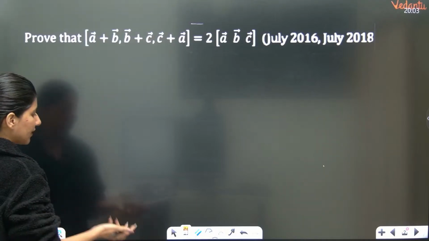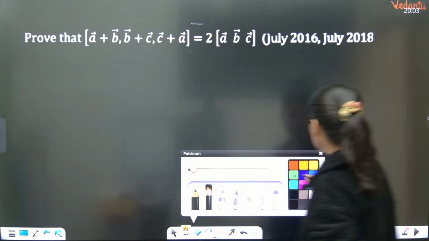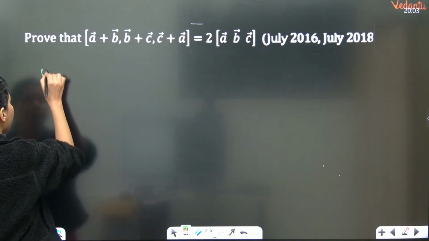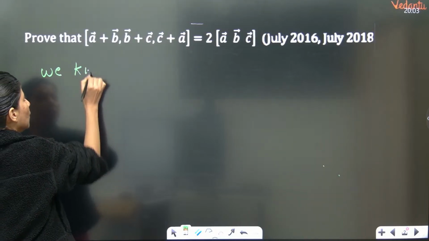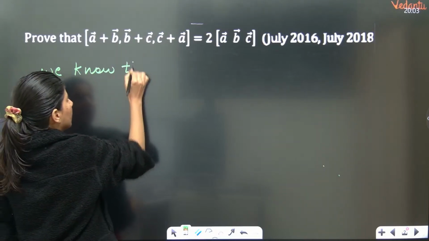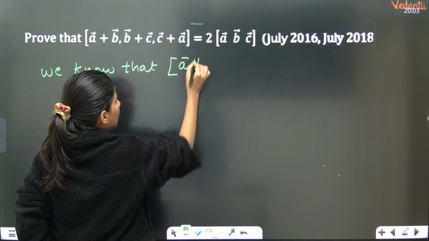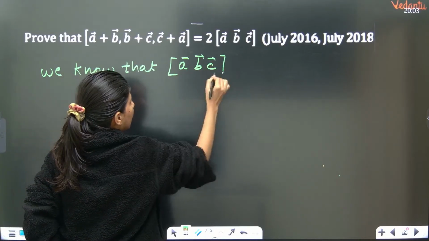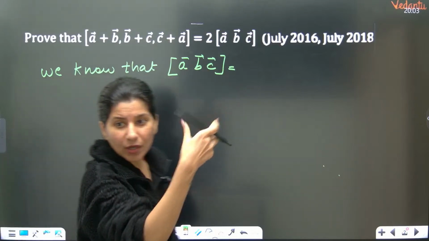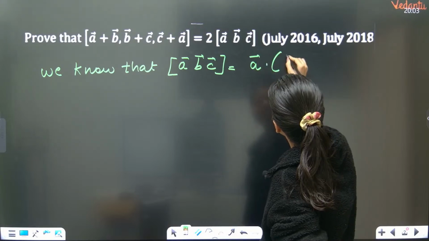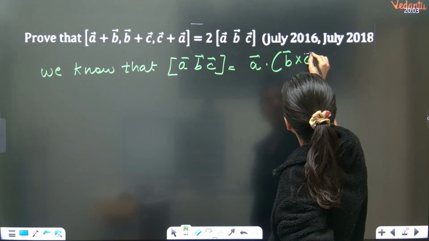Now, a plus b, b plus c, c plus a. These are the three vectors. We know that box ABC is what? Can anybody tell me? This is a scalar triple product, by the way. A dot B cross C.